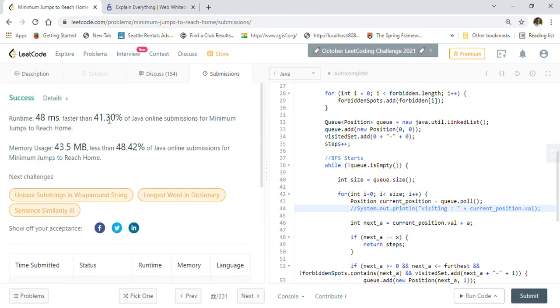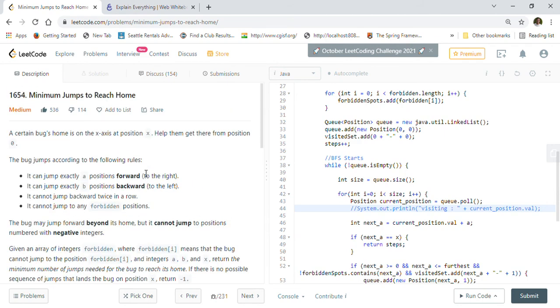So our solution got accepted by LeetCode. So we have solved this problem of finding the minimum jumps to reach home by using BFS, or breadth first search, and a queue, right? Breadth first search always assures that we find the minimum number of jumps in this case, right? Because that's how breadth first search works.